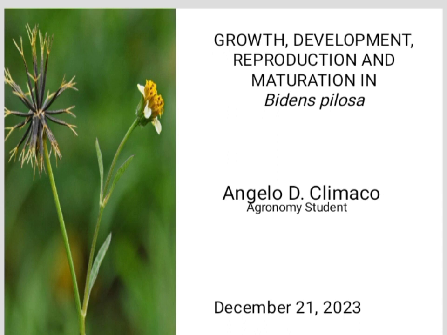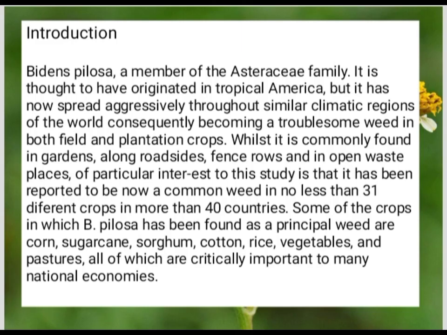Allow me to present to you about my seed to seed, which is the growth, development, reproduction, and maturation in Bidens pilosa. Bidens pilosa is a member of the Asteraceae family. It is thought to have originated in tropical America, but it has now spread aggressively throughout similar climatic regions of the world, consequently becoming a troublesome weed in both field and plantation crops.